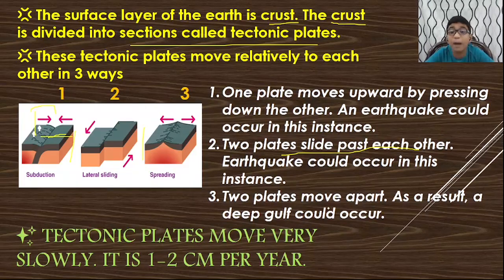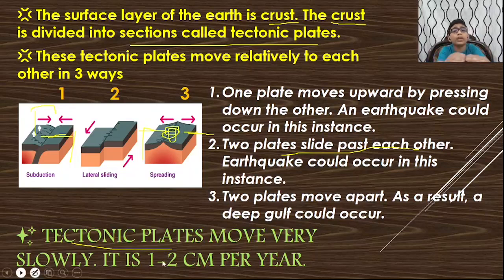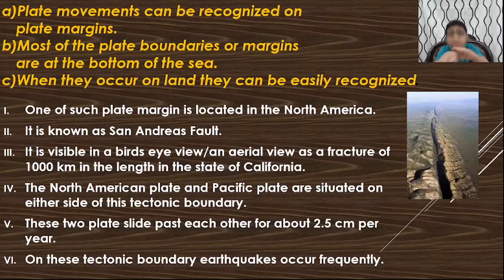In the third way, 2 plates move apart. See this image. You can see this plate moving here and this plate moving there. From that, a deep gulf could occur. While these 2 plates are moving like this, a deep gulf could occur. Gulf means a hole could occur. Tectonic plates move very slowly, about 1 to 2 centimeters per year.